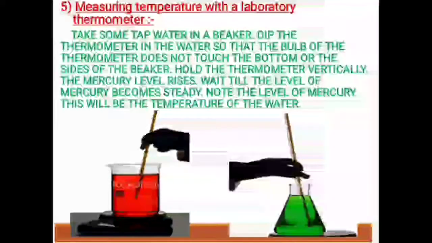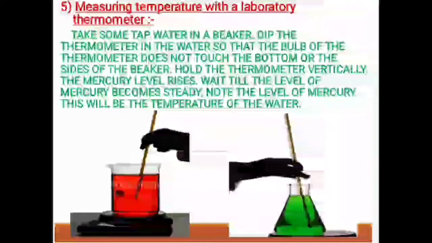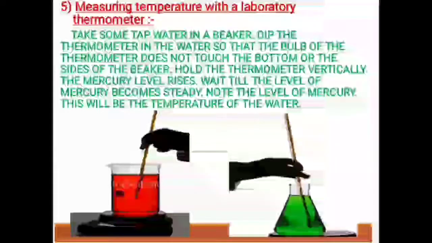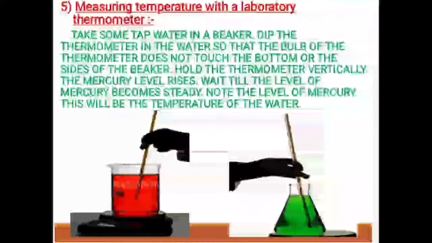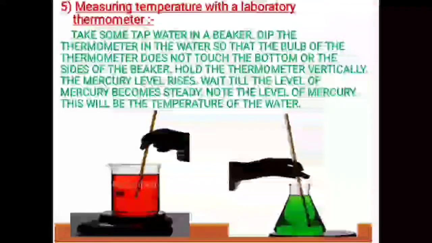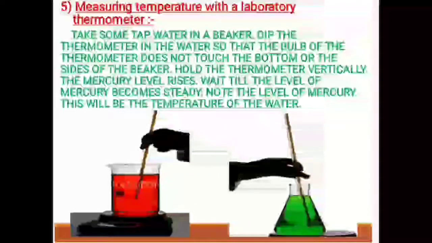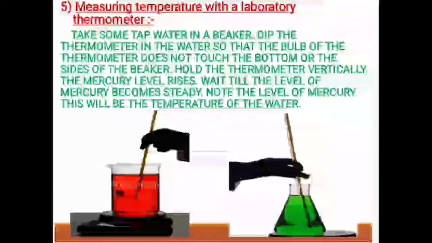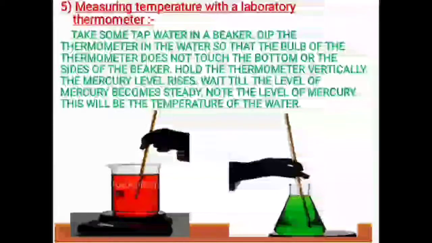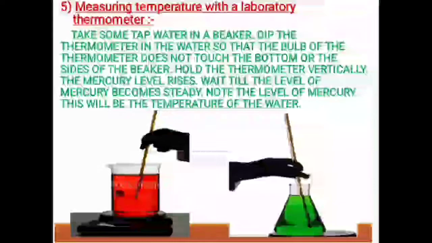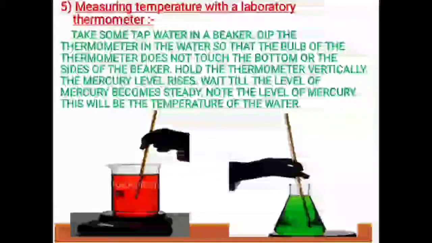The mercury level rises. It means when you dip it inside that particular substance, the level of mercury will rise. Wait till the level of mercury becomes steady. Initially you will find there will be fluctuation. Sometimes it is rising, sometimes it is falling. So you have to wait till it becomes steady. Note the level of mercury when it becomes steady, that is the actual reading, and this will be the temperature of the water.